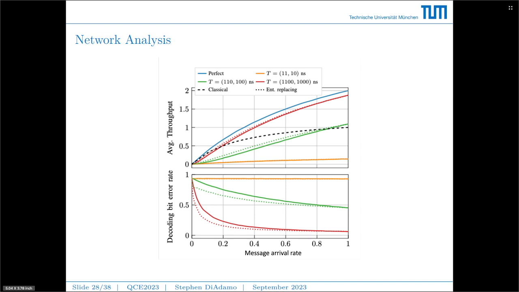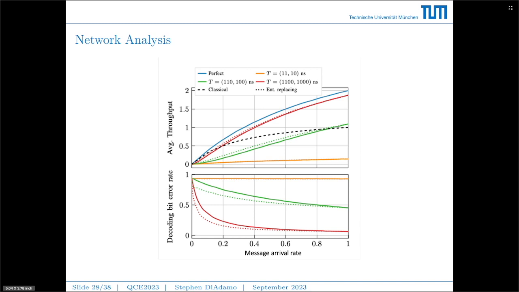The results of our analysis are shown here. So again, we've analyzed the case with the perfect memories, which is the solid blue line, and we investigated the case when we don't use entanglement anywhere in the network, which is the black dashed line. So what we see here, in the upper part with the average throughput, are a couple of interesting points.